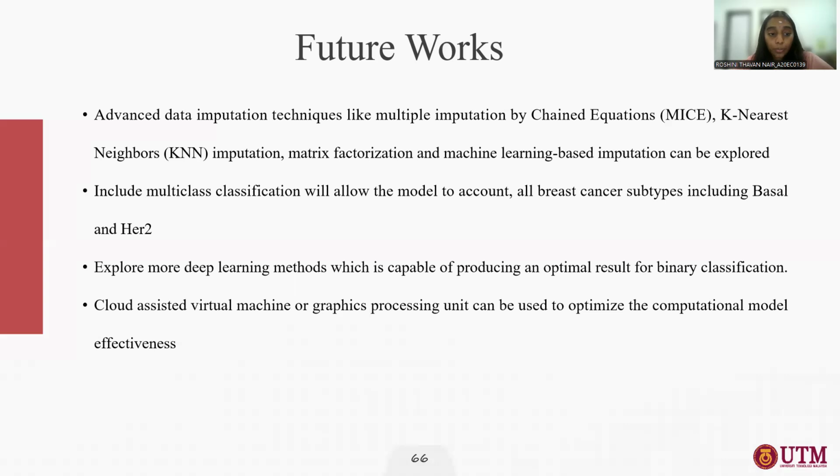And we should also explore more deep learning methods which can produce optimal results for binary classification. And we can use a cloud-assisted virtual machine or graphics processing unit, which can optimize the computational model effectively.